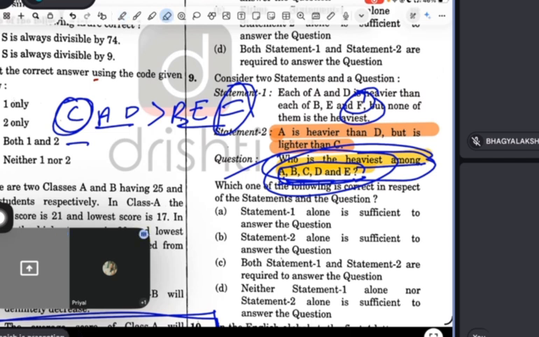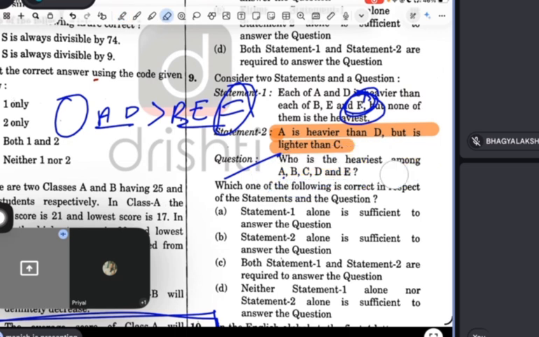Yes, but it is very dicey. Bhagya said that C is not mentioned, but C can be the heaviest. If they are not heaviest, then C is left out, so C is heaviest. Priyal, this is what I'm saying: it can be, but not definitely. In these types of questions, I want a definite answer. I told you guys earlier, in data sufficiency questions, I want a definite answer. Here they have added F also. If there had been no F, I would have marked C actually. But what about F? I don't know.